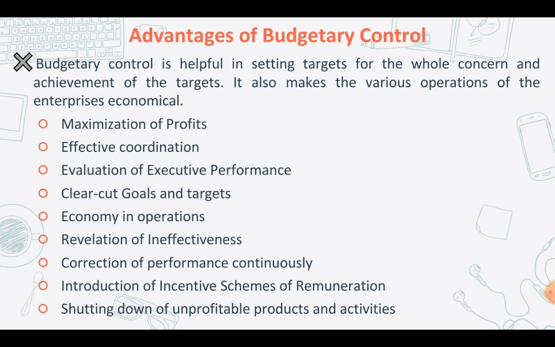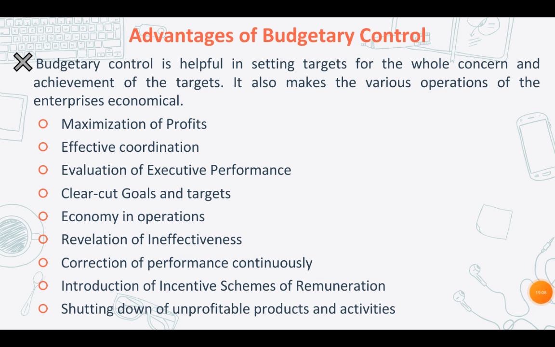And the seventh point, correction of performance continuously. The deviations of actual performance when they are compared with the budgets are going to be frequently reported to the heads or to the head managers, and the corrections will be made to rectify any unfavorable deviations immediately. So in the absence of budgetary control, this may be done at the end of the accounting year, by which time the corrections may not be fruitful or practicable.